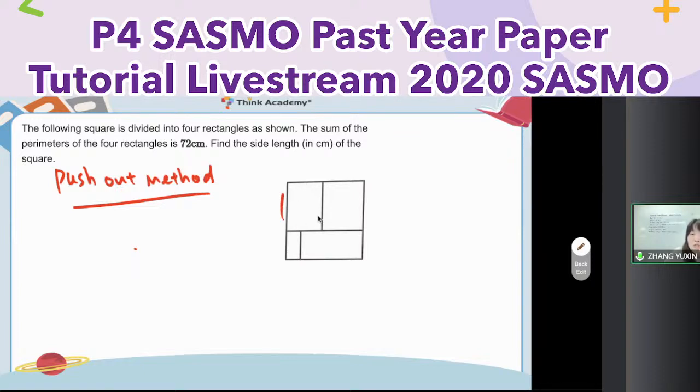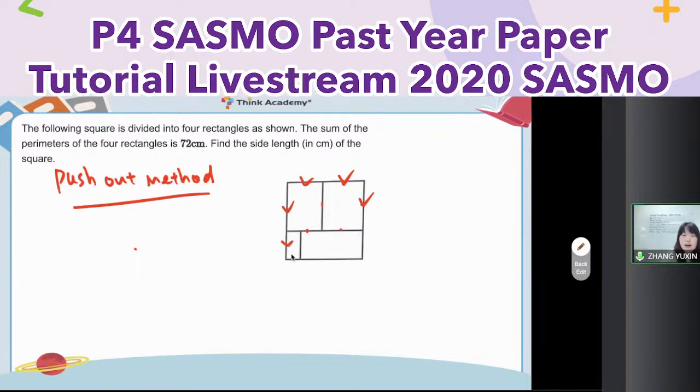So let me see the first rectangle. 1, 2, 3, 4. 4 sides. But here, if I want to build up the perimeter of the square, I only take 1, 2 sides, or half of the perimeter. Then for the second part, 1, 2, 3, 4. 4 sides. Build up the perimeter of the square. Only need to take half of it.